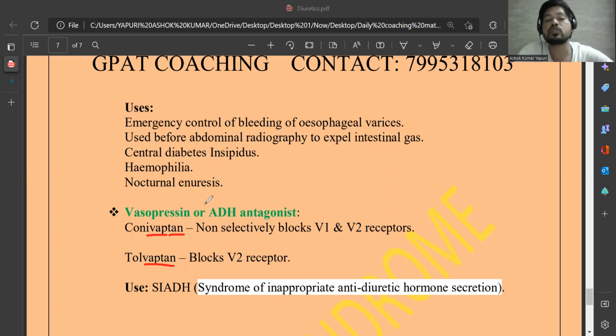Especially this vasopressin receptor antagonist or anti-diuretic hormone receptor antagonist is used in the syndrome of inappropriate anti-diuretic hormone secretion, where there is an abnormality in the secretion of ADH, anti-diuretic hormone. You know, anti-diuretic hormone or vasopressin is released from the posterior pituitary, like oxytocin.